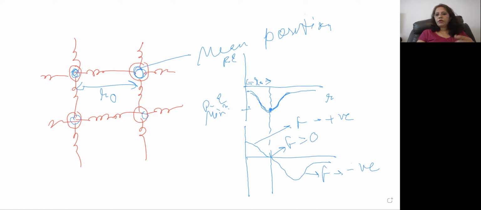This positive part is repulsive force, and the negative part is your attractive force. So I hope by this graph, it's clear what the mean position is. Here, the potential energy is minimum. Even if we decrease it or we increase it, that is, even if we compress it or stretch it, it again comes back to its original position. And at the mean position, this force is 0. So it is very, very stable over here.